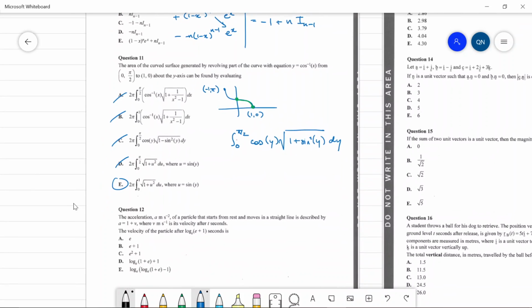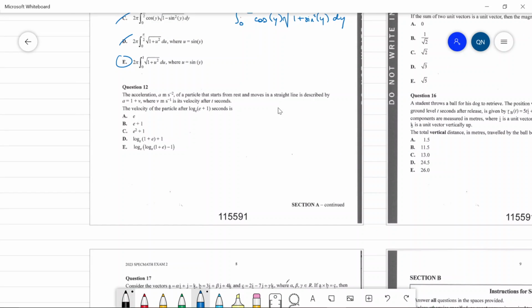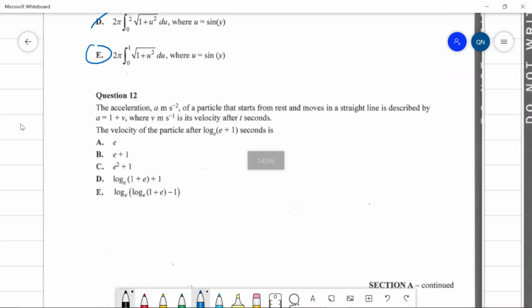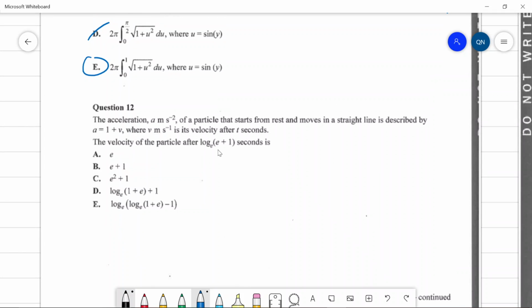How are we going for time? We're only up to question 11, and we're at 19 minutes already. I don't know if I'm slow or if these questions actually take quite a bit of time.